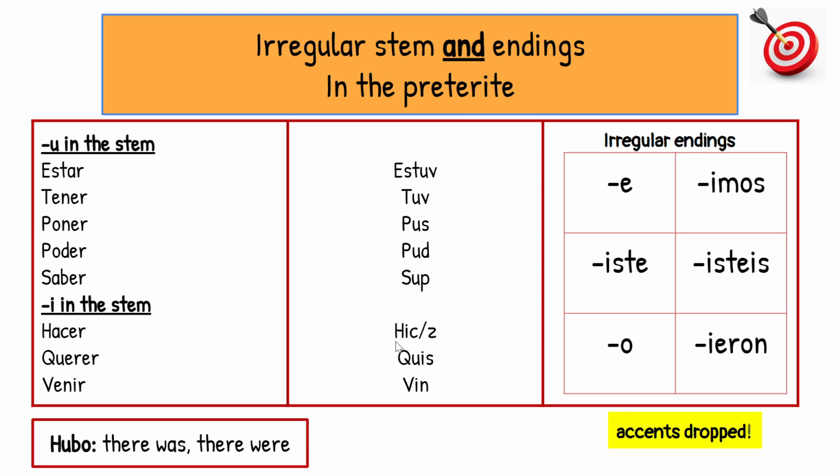It belongs in the spelling change and it belongs in the irregular. Querer becomes quis, venir becomes vin. And then you just add your endings to match your people.